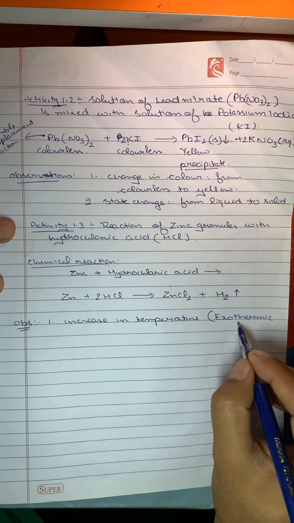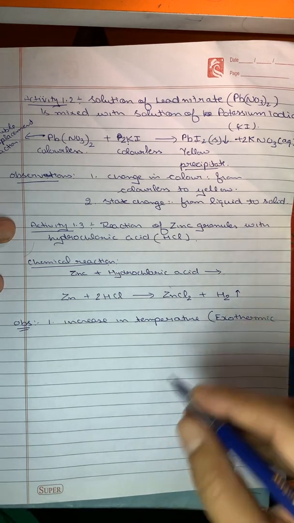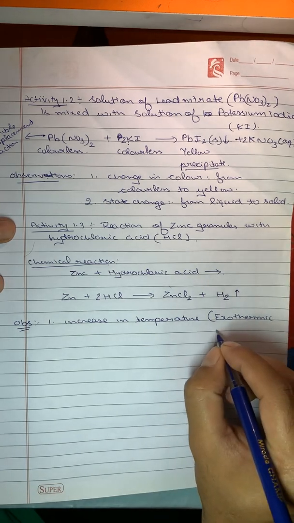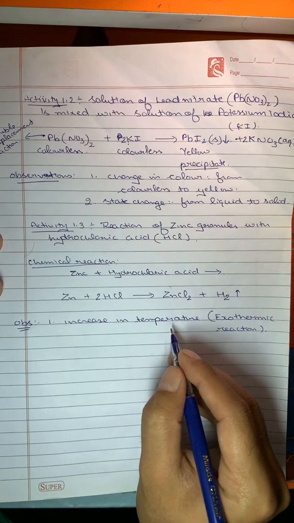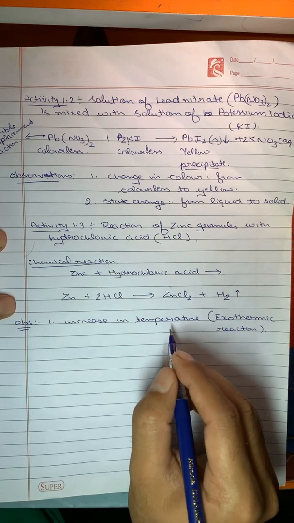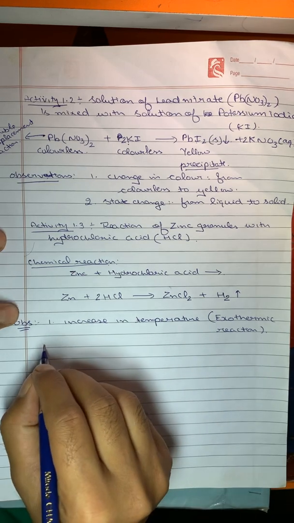So thermic is related to temperature, and exo means released out. So an exothermic reaction is one in which heat is released by the chemical reaction. So one observation is an increase in temperature.